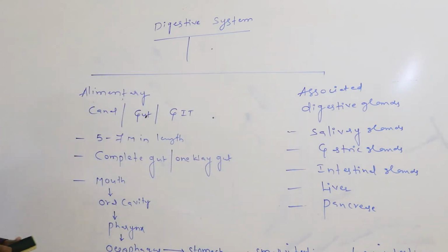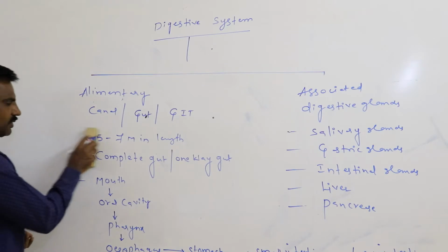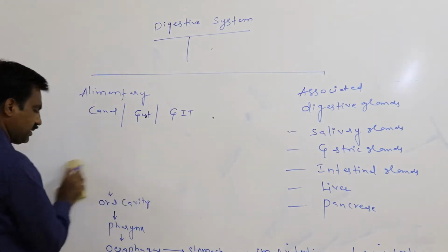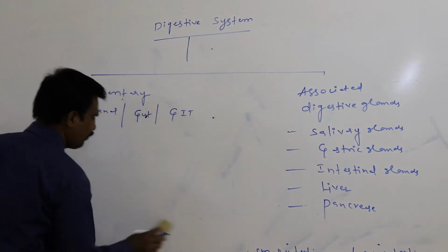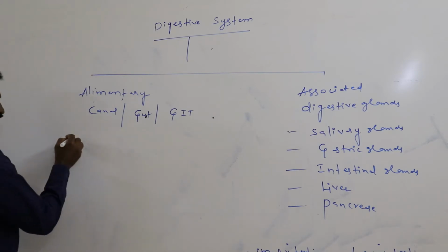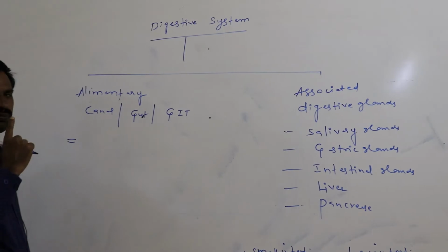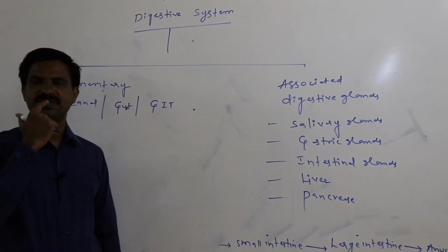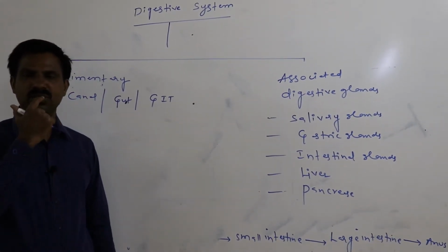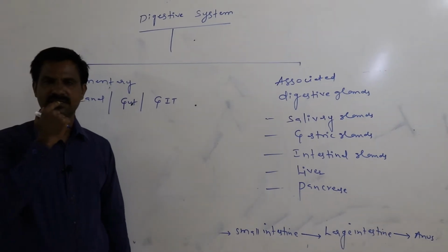Again in the human alimentary canal, mouth opens into the oral cavity. When we observe the mouth, it looks like a transverse slit.